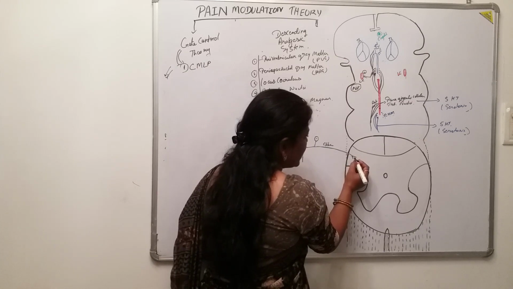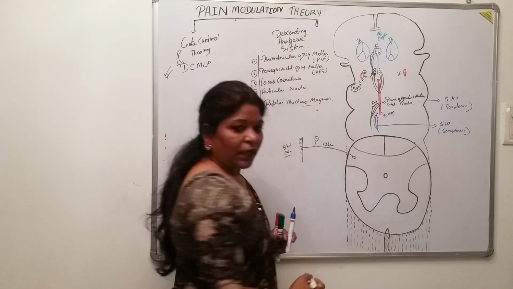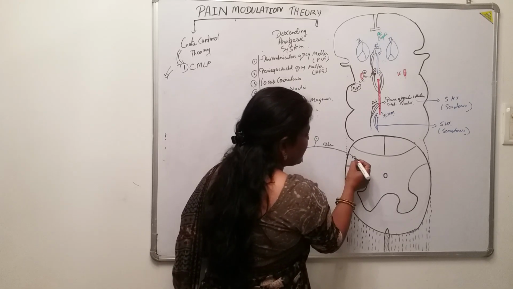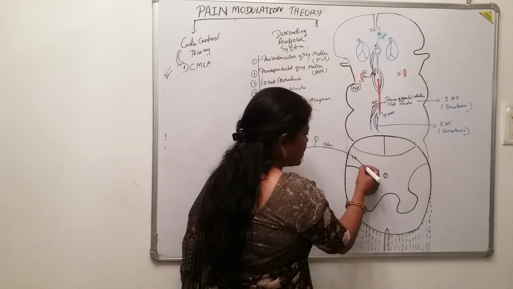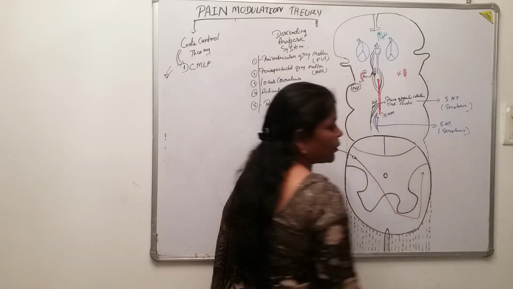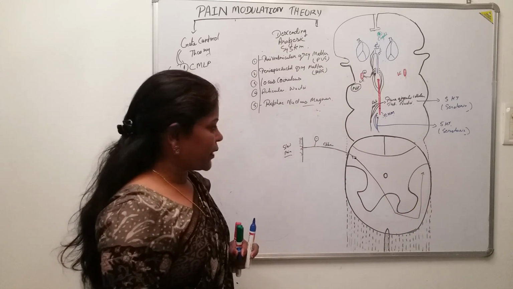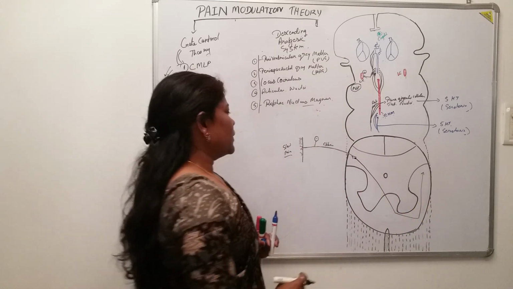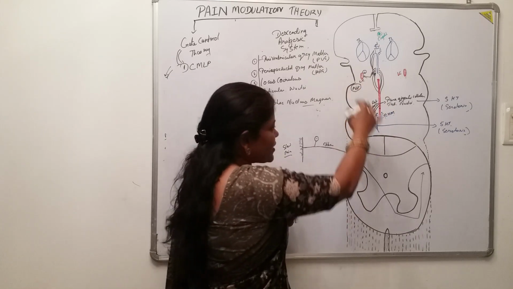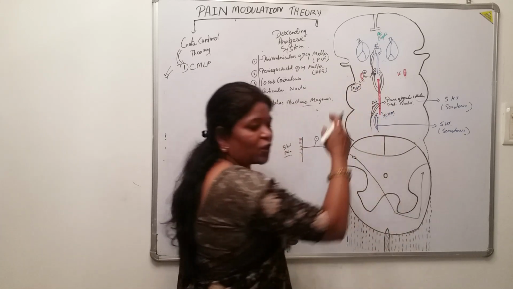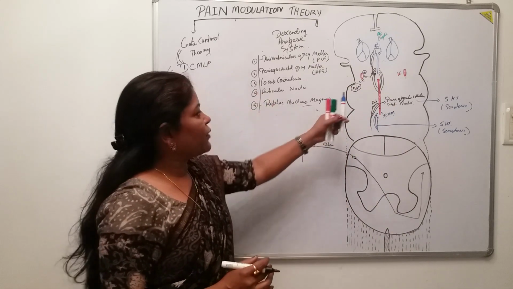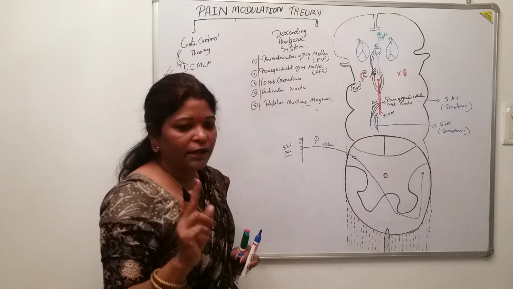It synapses with the substantia gelatinosa here, and the axons arising from them cross to the opposite side and move upwards as the lateral spinothalamic tract. That we know. Now, how these descending fibers control this pathway to alleviate the pain sensation is important, and that fulfills the name, the descending analgesic system.